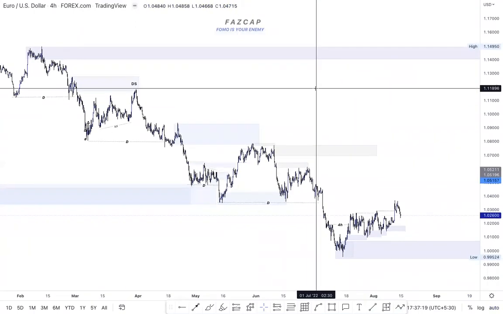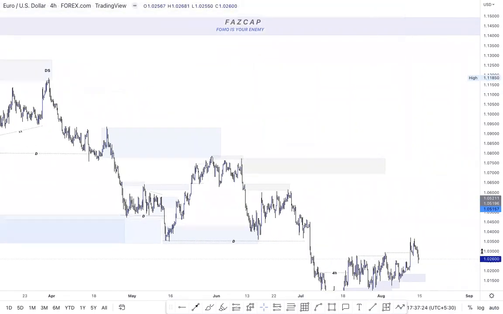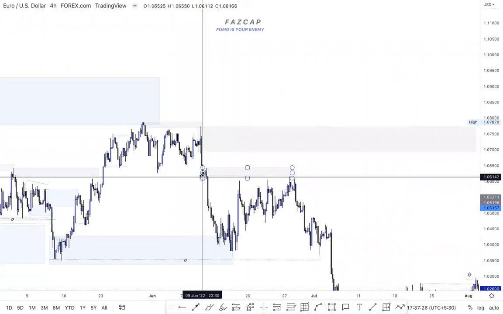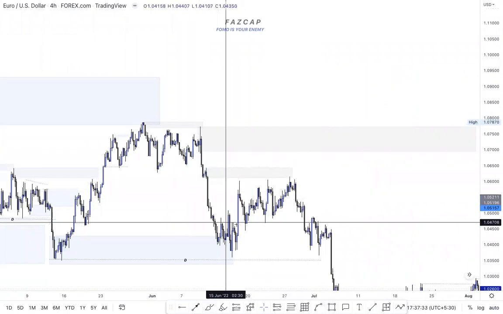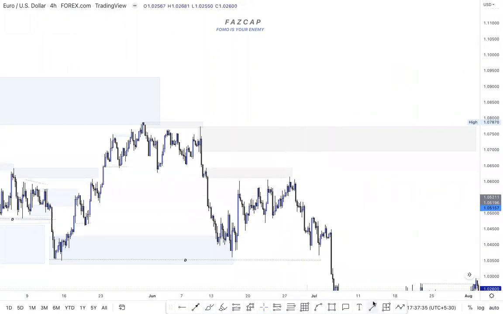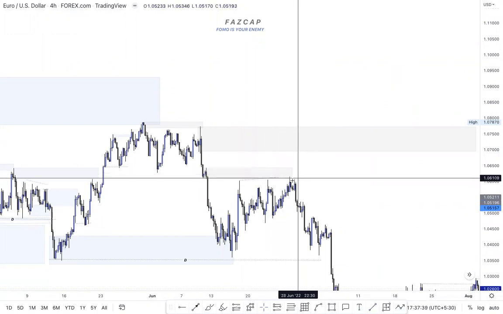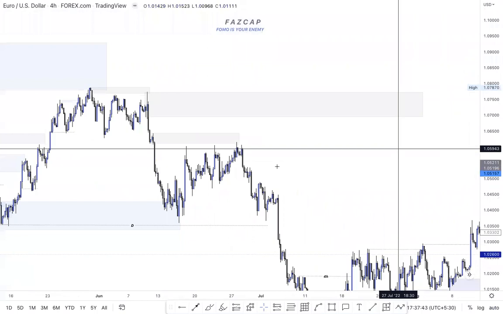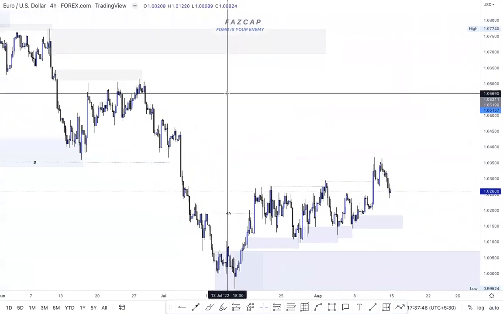So on a 4 hour, as you can see, I have refined everything on a 4 hour. I believe market can still come to this, and I've just justified that market broke this before. Before breaking this, market hit this POI, and before hitting this POI, market built this liquidity and swept this liquidity over there. That's why that would be a valid POI for me. I won't trade directly, nobody's trading 4 hour directly.